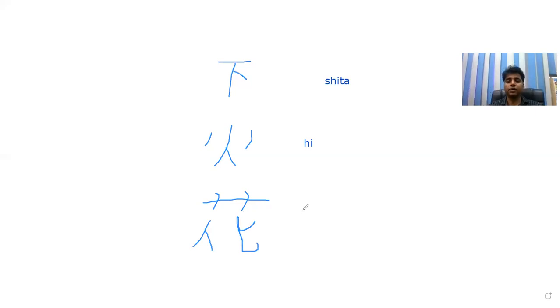Is it clear to you? So this figure we call flower, Hana. Okay, I can write it down also. Hana, Hana. Is it clear to you? Make the figure one more time, flower, because it is a very important figure. This figure we call flower. Is it clear to you?